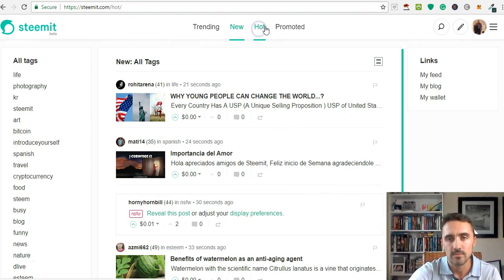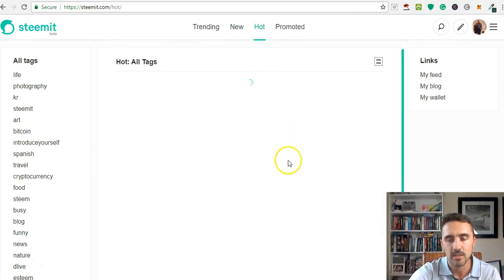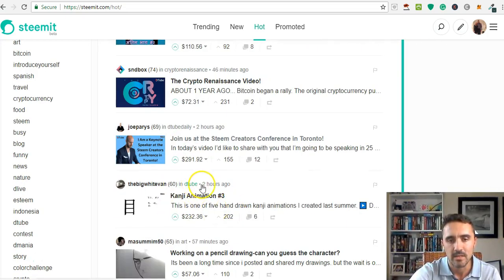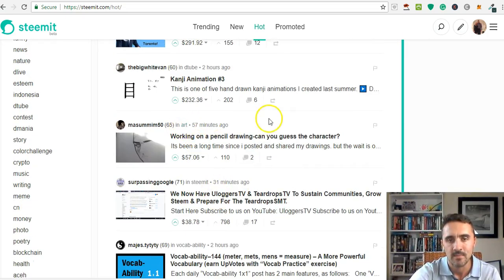You've then got hot, which is the hot section. So any relatively new article, I think it's normally about up to 6 hours. I may be wrong on that, but I'm pretty certain it's up to 6 hours. So anything that's in here that was done up to 6 hours ago in the hot section, you can see in here. And this brings in all of the tags. So it could be any article that's in any of these. So you can see this one here in life, we've got this one in DTube Daily, we've got this one here in DTube, we've got one in art.